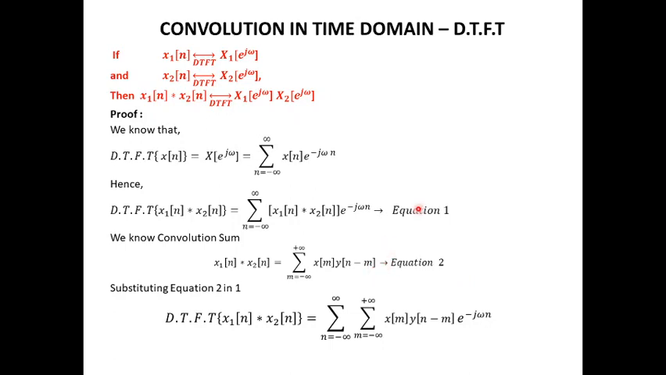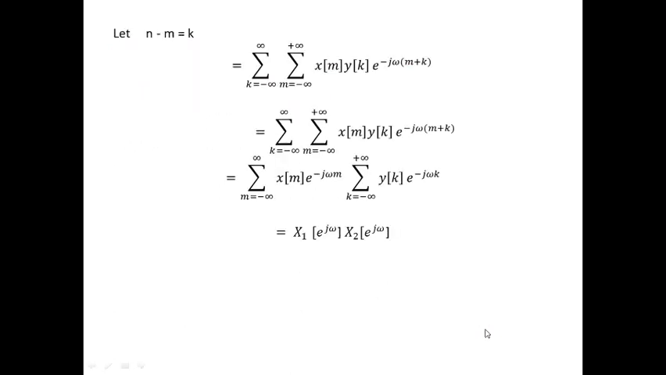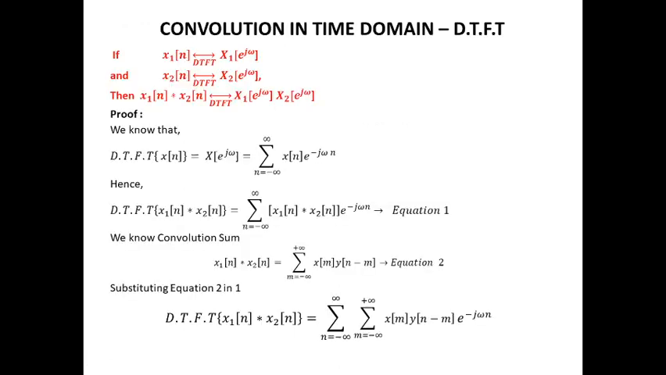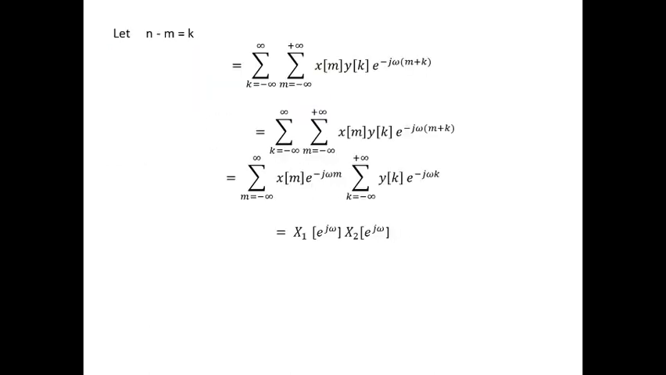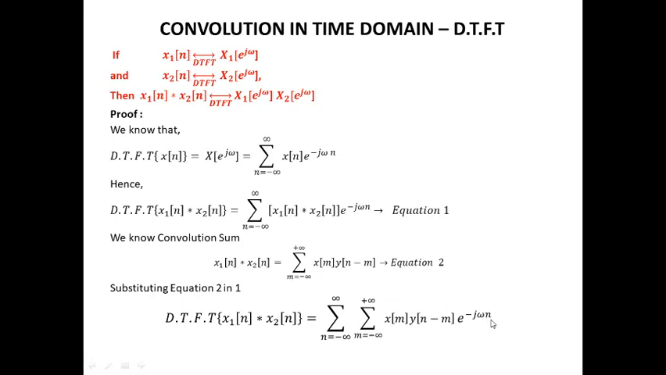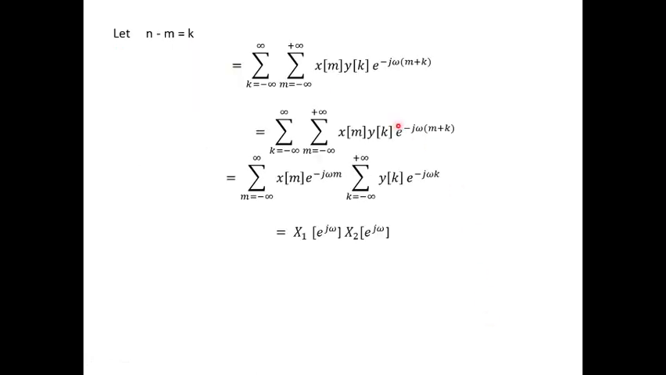Substituting equation 2 in 1, the DTFT evaluates to a double summation of x of m y of n minus m e power minus j omega n. Here we have to replace n minus m by k and rearrange the summation in such a manner. So let n minus m equal to k. So y of n minus m can be written as y of k, and in the place of e power minus j omega n, n can be replaced as m plus k. Hence, the entire equation is replaced in terms of m and k.